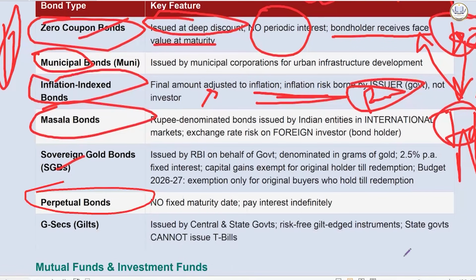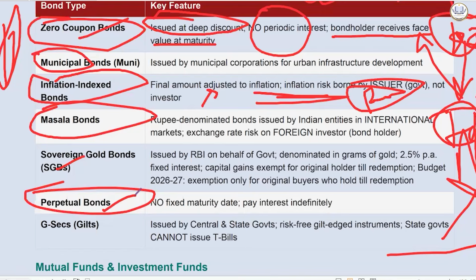Now, perpetual bonds have no fixed maturity date and pay interest indefinitely. Okay. This is called a perpetual bond. We also have GSECs or government security. Government securities are a debt instrument. Well, we need money. I am the central government. I need money. So if I have to borrow funds from the public, who is behind it? Government of India. A sovereign is guaranteeing your money. So a good amount of force is behind it.